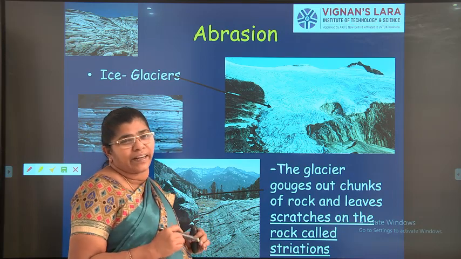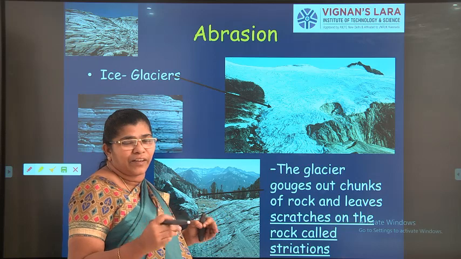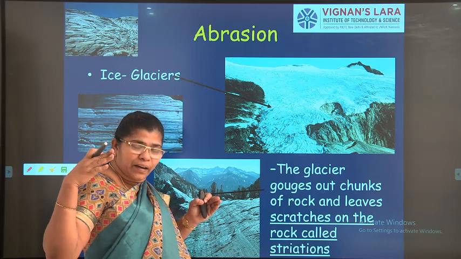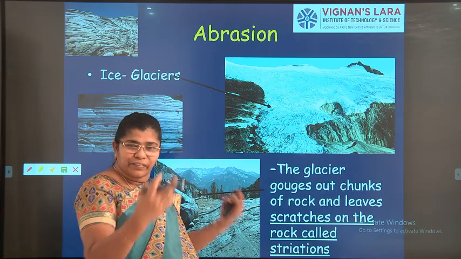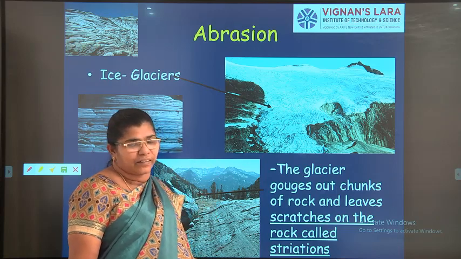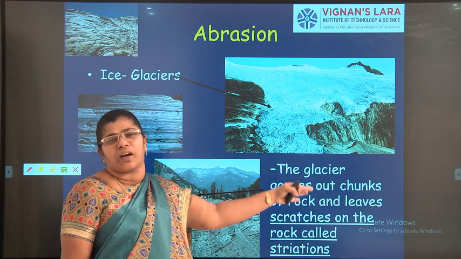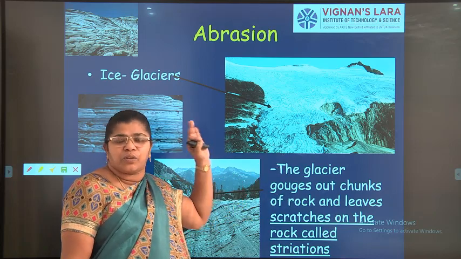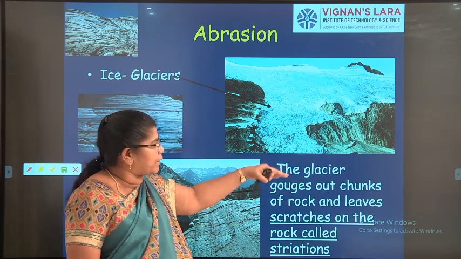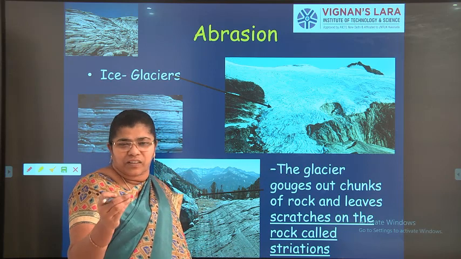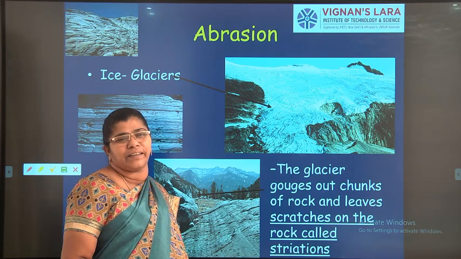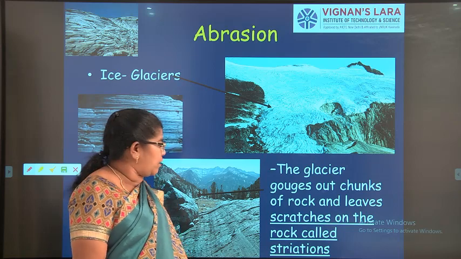You all know about the Titanic, right? The Titanic dashed against a glacier and all of it sank into the water. That is how strong a glacier can be. Due to this glacier and rock abrasion reaction, because the rocks are weak compared to the glaciers, the rocks will break into small pieces.